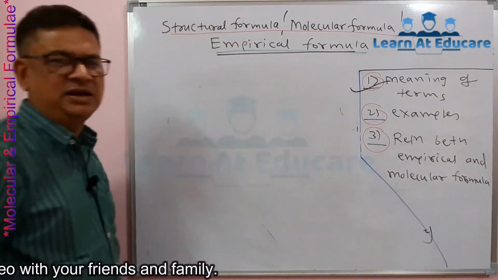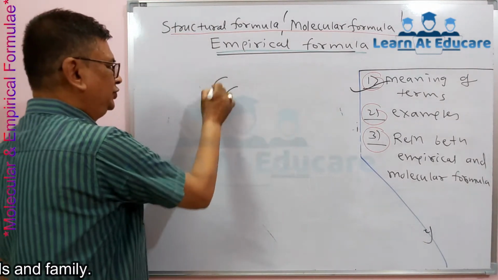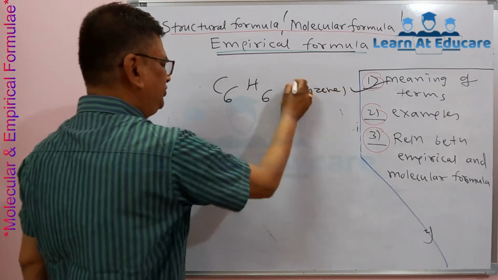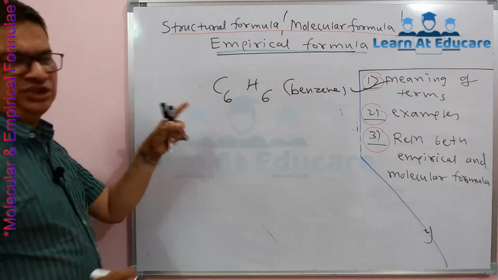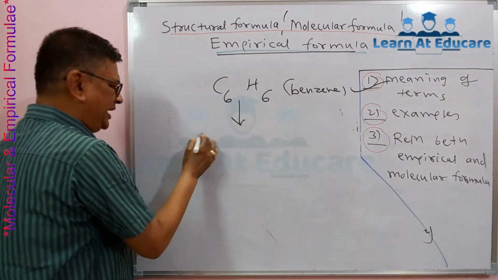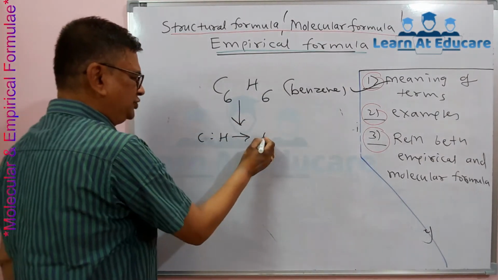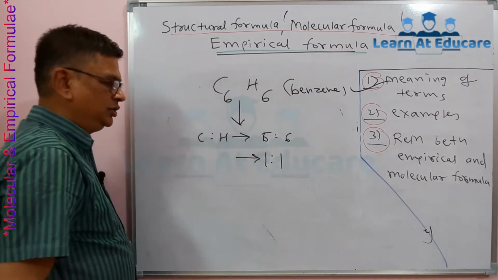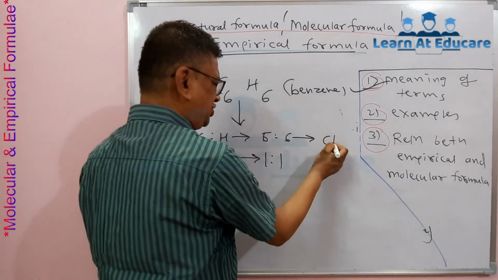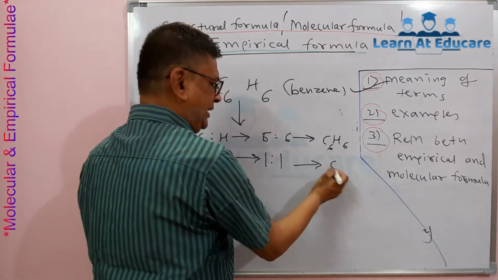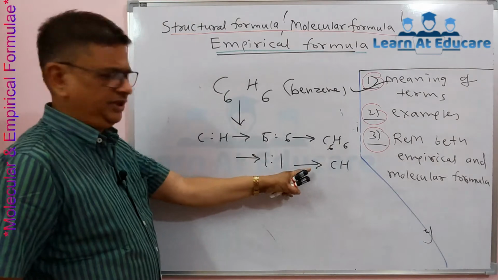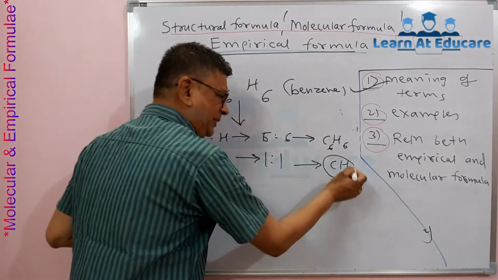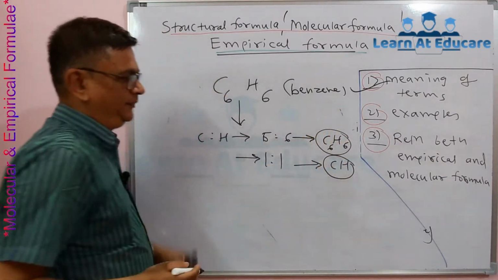We take one more example, benzene. You know benzene, C6H6 is its molecular formula. Here the carbon to hydrogen ratio is, can you see, 6:6, and the smallest is 1:1, whose formula is CH. So this is the empirical formula, and this is the molecular formula.